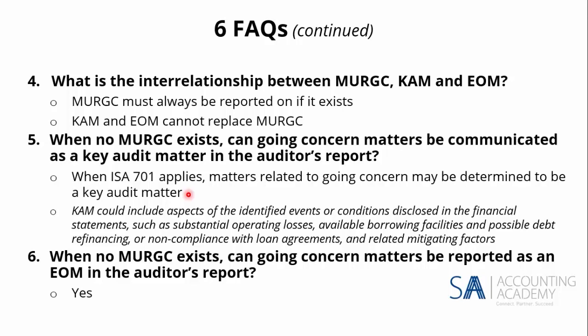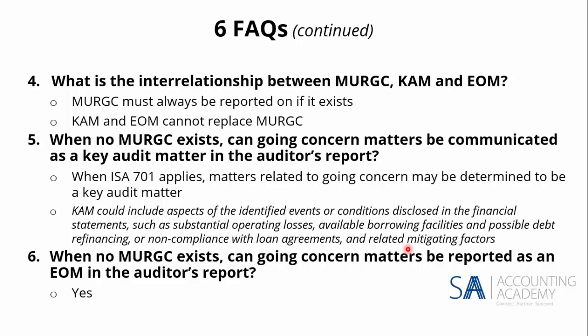Right, what it says here is it says CAMs could include aspects of the identified events or conditions disclosed, like substantial operating losses or available borrowing facilities or possible debt refinancing or non-compliance with loan agreements, as well as the related mitigating factors. So if you've got a CAM, you can then go and say, well, there was an issue with going concern, but because there are mitigating factors, I'm not seeing this as a separate issue on the audit report.